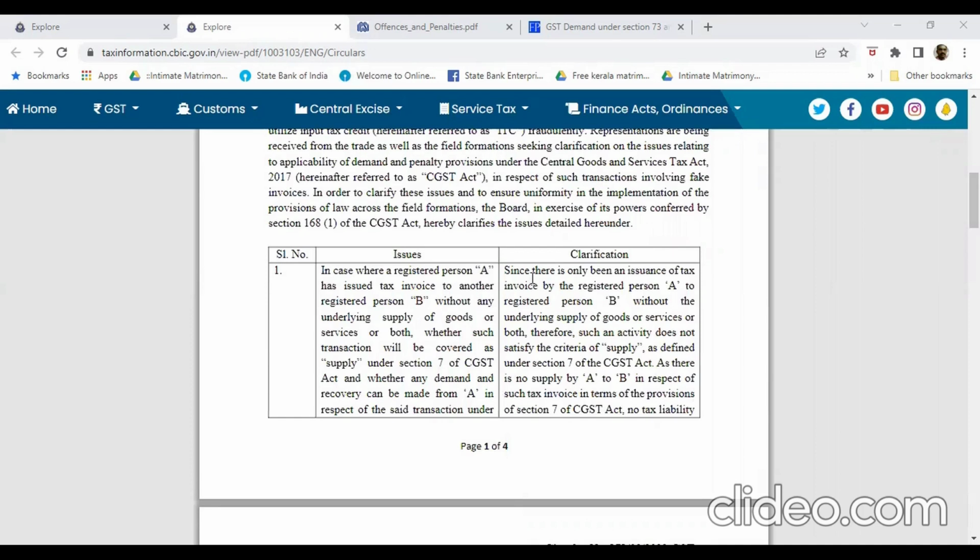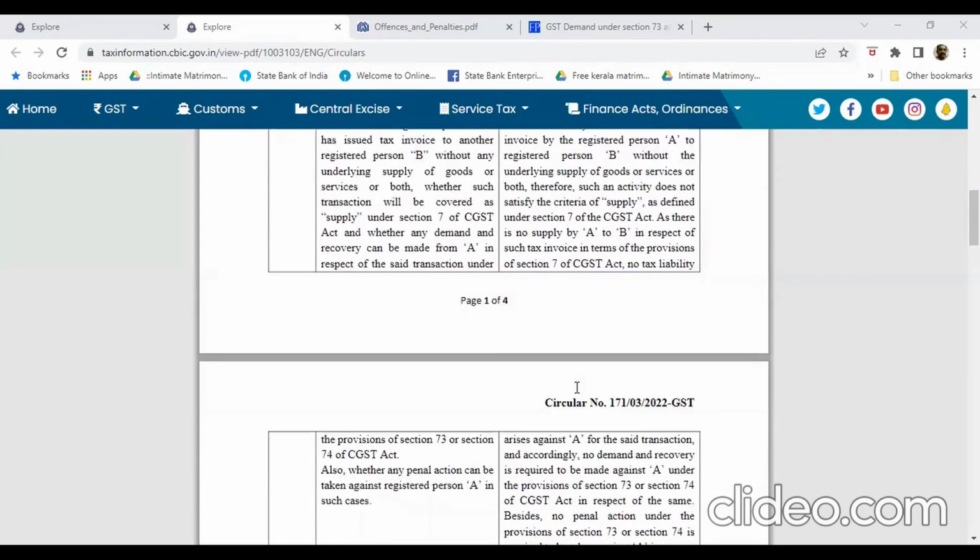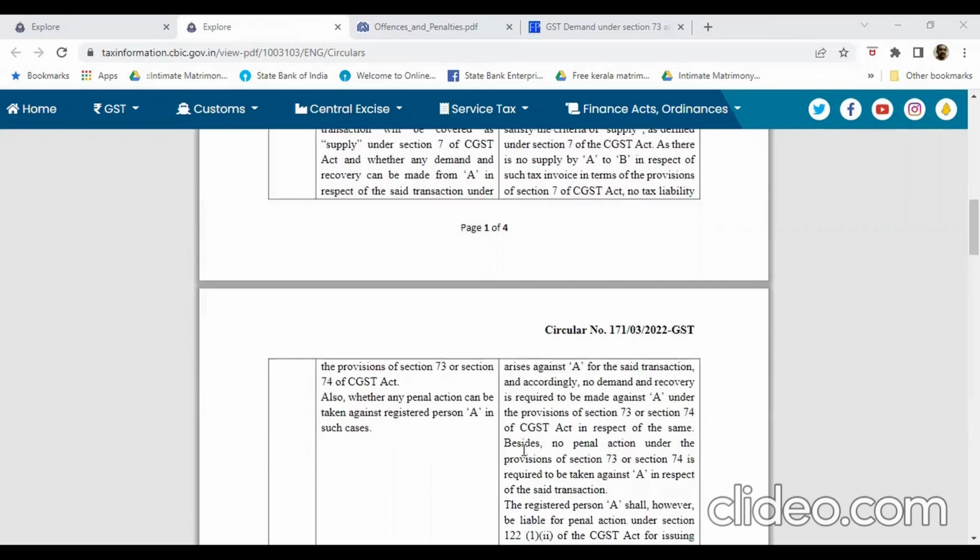Since there is no supply by A to B in respect of such tax invoice in terms of the provisions of Section 7 of the CGST Act, no tax liability arises against A for the transaction. Therefore, no demand and recovery is required to be made against A under the provisions of Section 73 or Section 74 of the CGST Act in respect of the same.